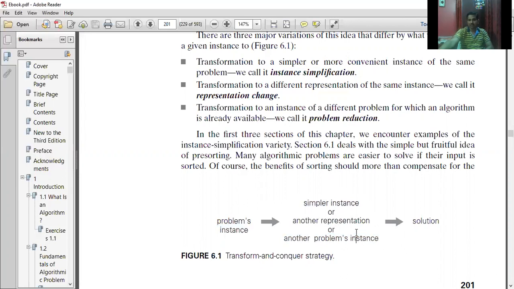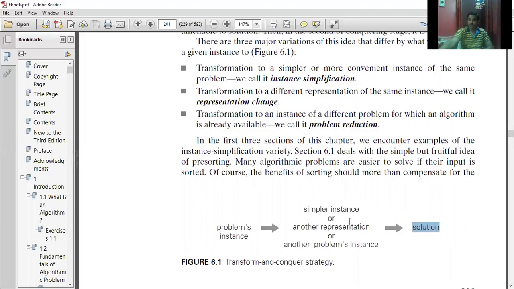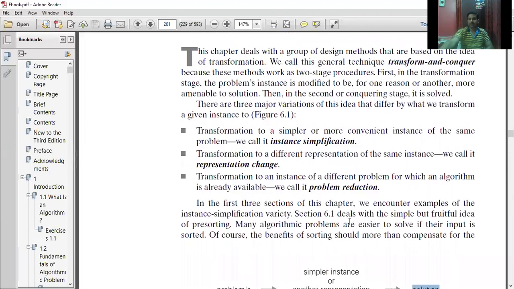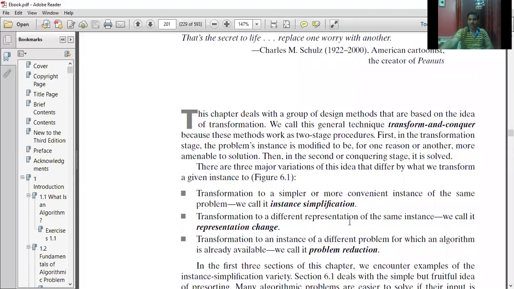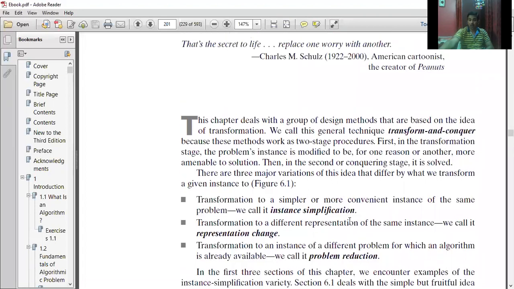This transformation we call the transform stage. Once the problem has been transformed, it's our responsibility to solve that transformed instance. That is why these problems are called transform and conquer.